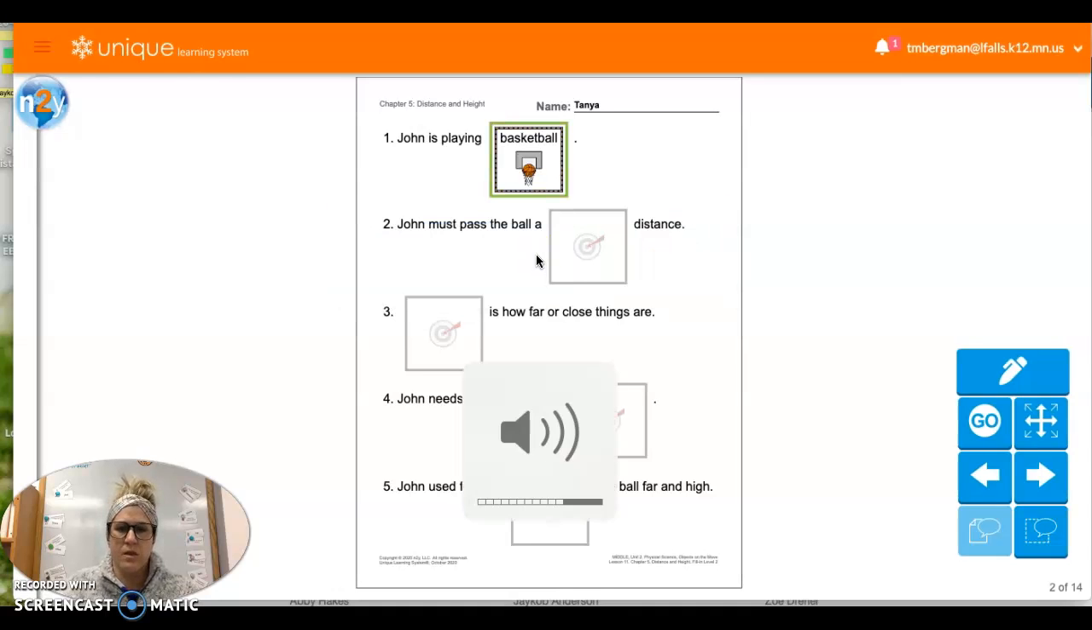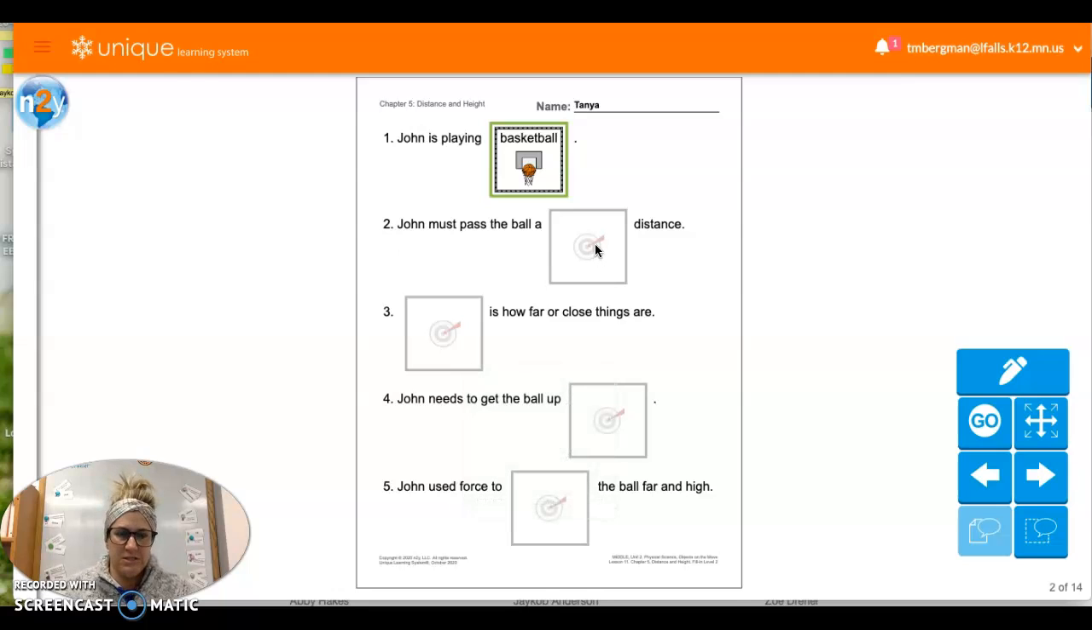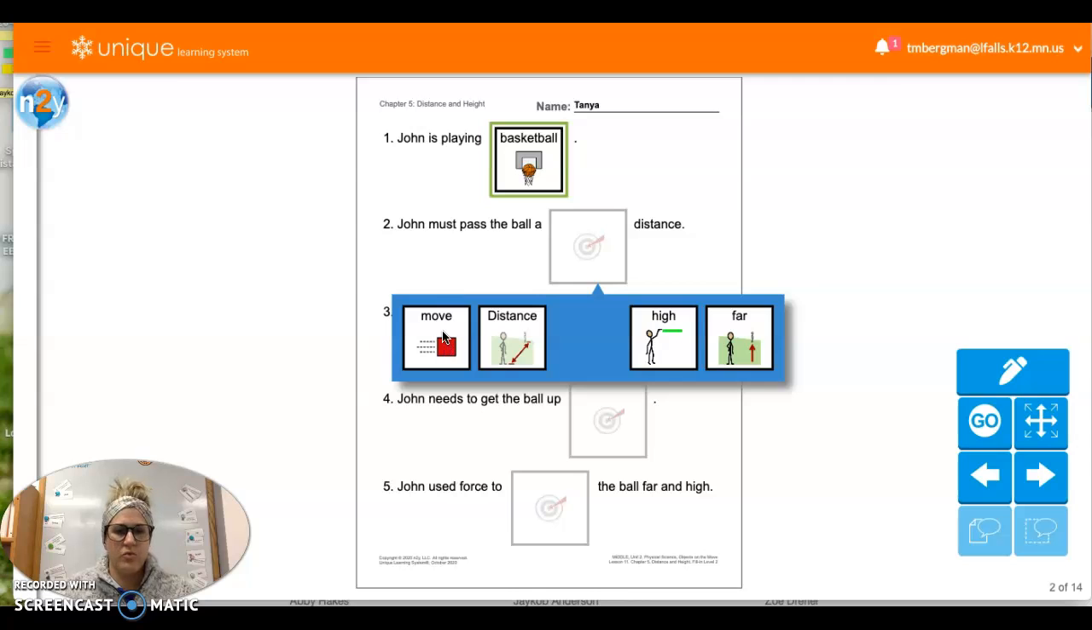Basketball. John must pass the ball a what distance? A move distance, a distance, a high distance, or a far distance? Yeah, we're going to choose a far distance. I'm not sure if you can tell in this picture, but this man is close up and this one is far away. That's why he looks smaller. And so we're going to make him pass the ball a far distance.